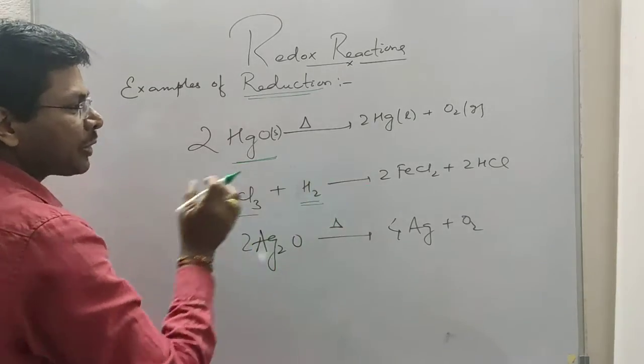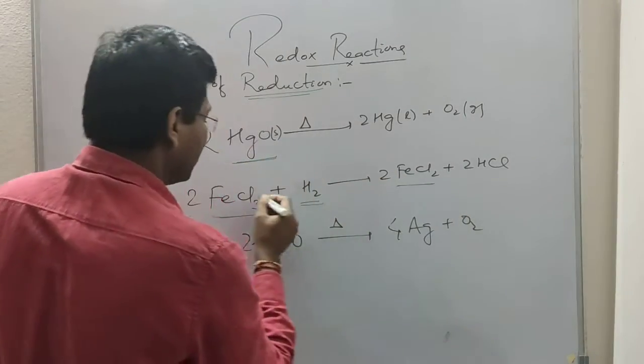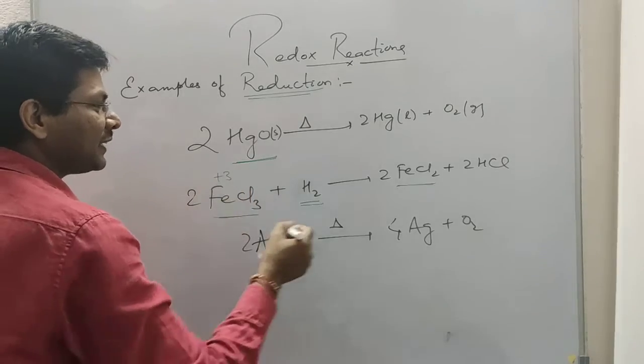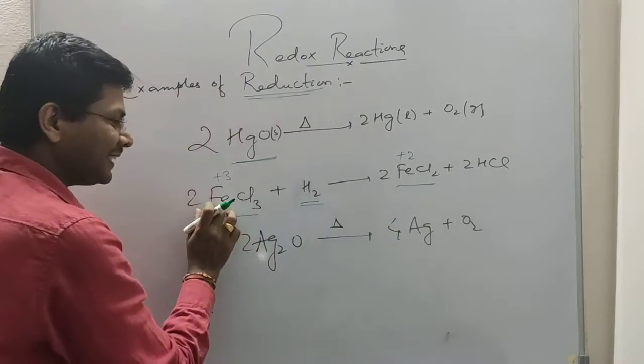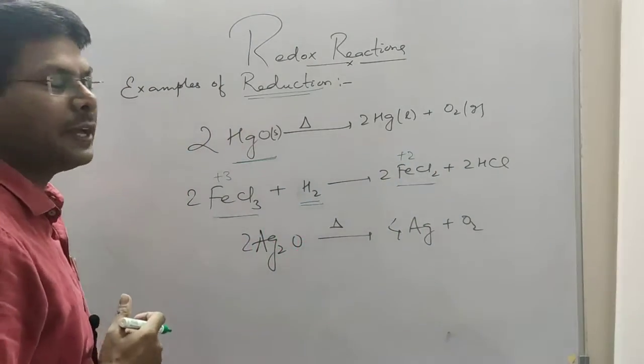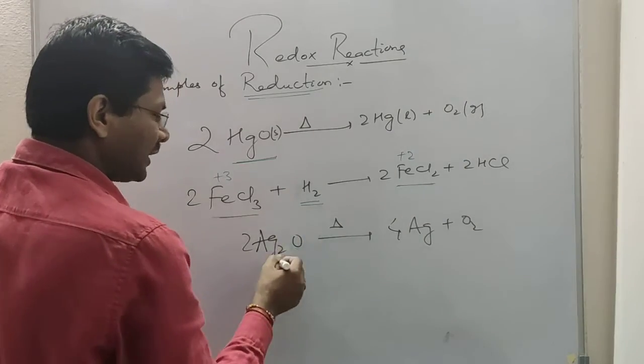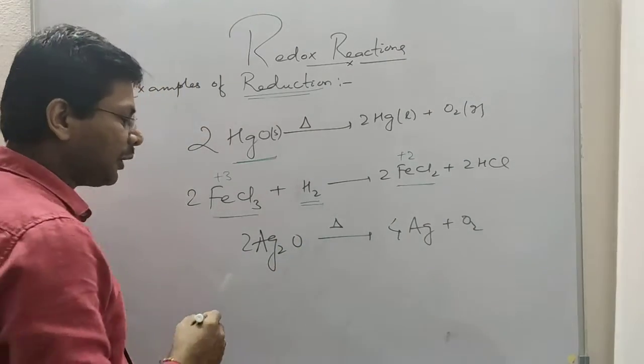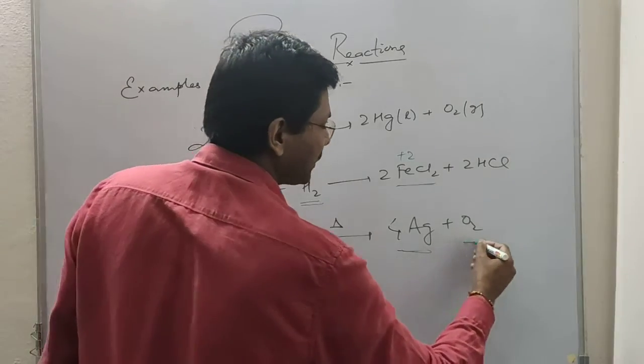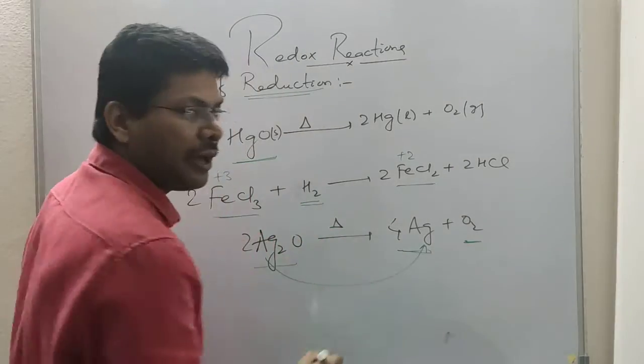FeCl3 is undergoing reduction to form FeCl2. Here the oxidation state of iron is +3, here it is +2. That means it is gaining an electron. So gain of electron is reduction. Silver oxide, when it is heated, undergoes thermal decomposition to give silver metal plus oxygen. So silver is undergoing reduction.